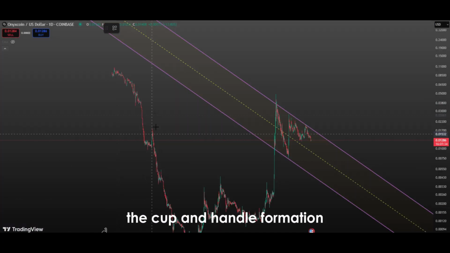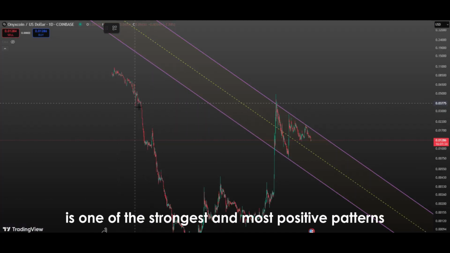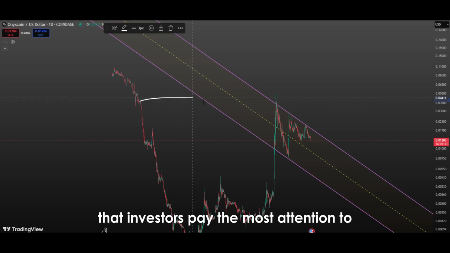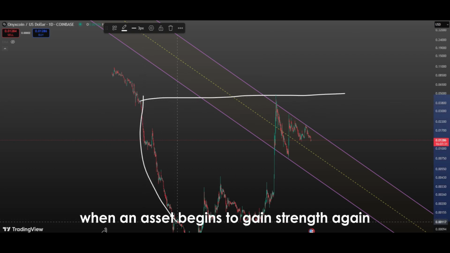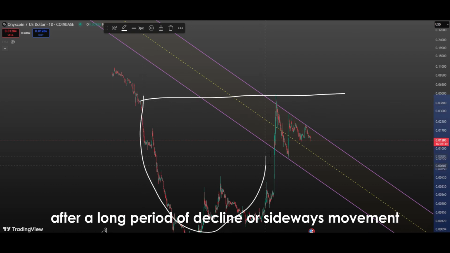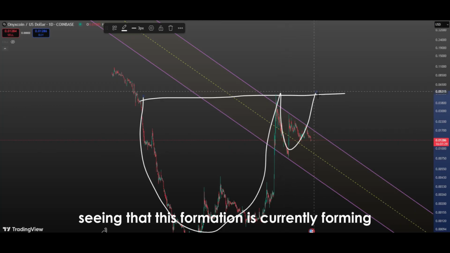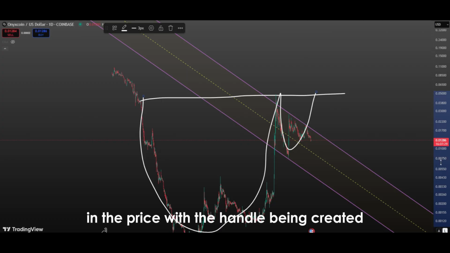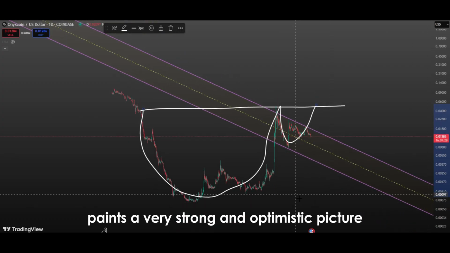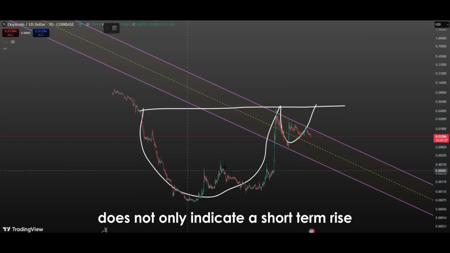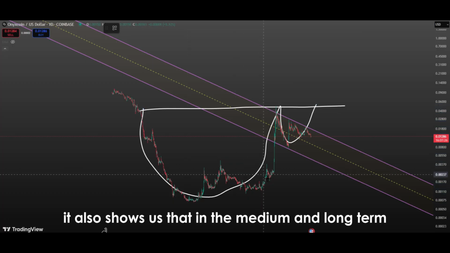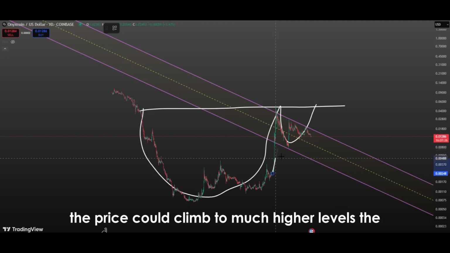The cup and handle formation is one of the strongest and most positive patterns in technical analysis that investors pay the most attention to, as it carries the potential for a major long-term rise. This formation especially appears when an asset begins to gain strength again after a long period of decline or sideways movement. Seeing that this formation is currently forming in the price, with the handle being created, paints a very strong and optimistic picture for the future. Because the cup and handle formation does not only indicate a short-term rise, it also shows us that in the medium and long term, the price could climb to much higher levels.